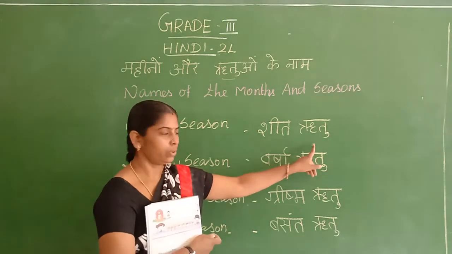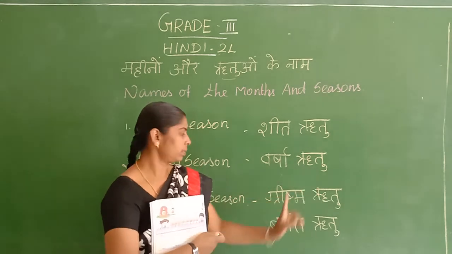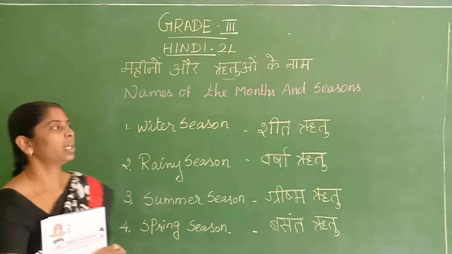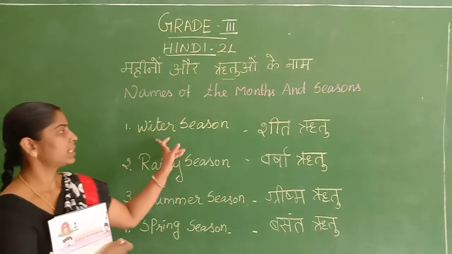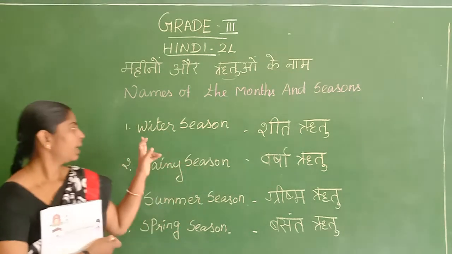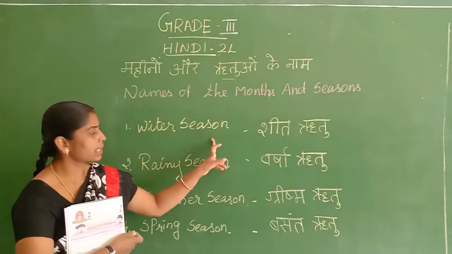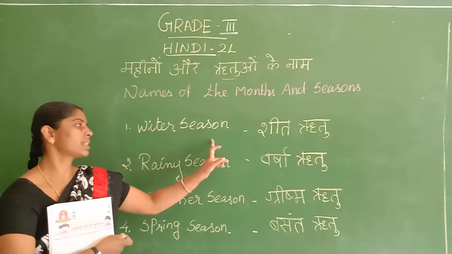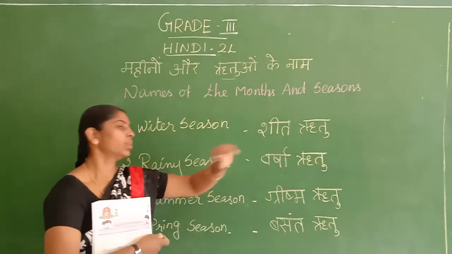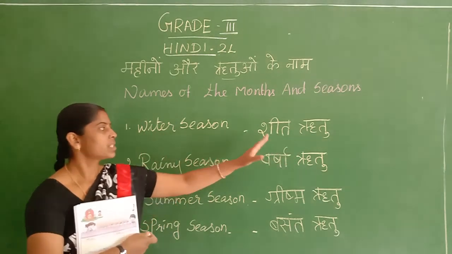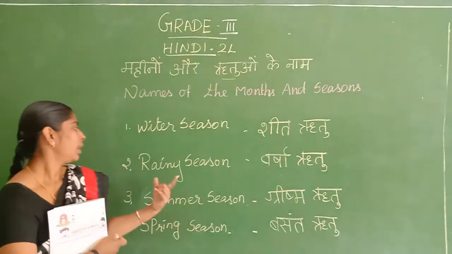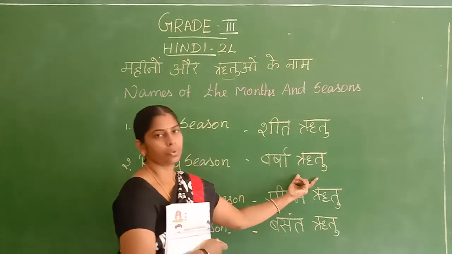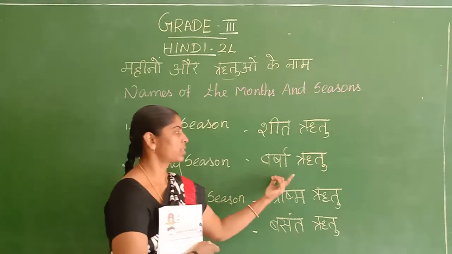Repeat, children. Winter season, Sheet Ritu. Rainy season, Varsha Ritu.